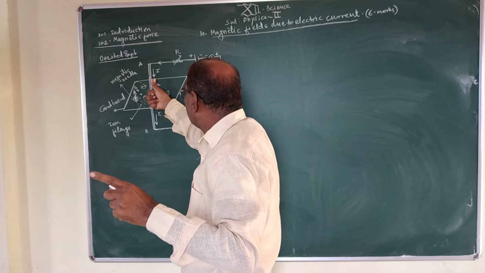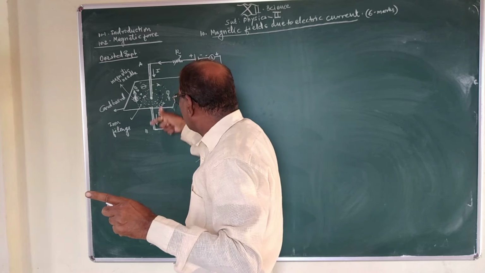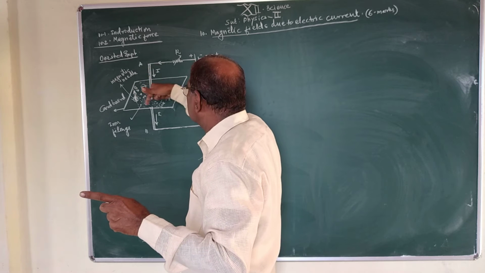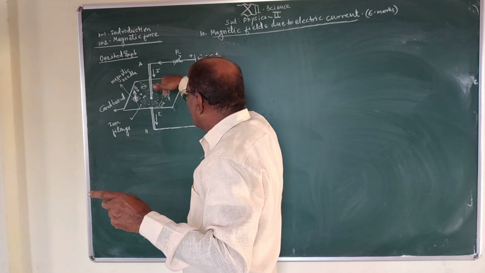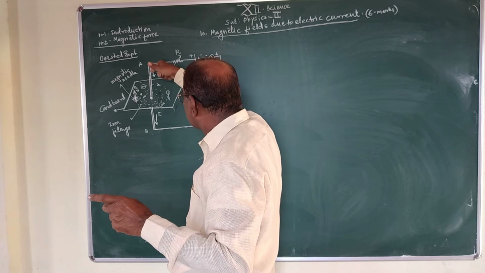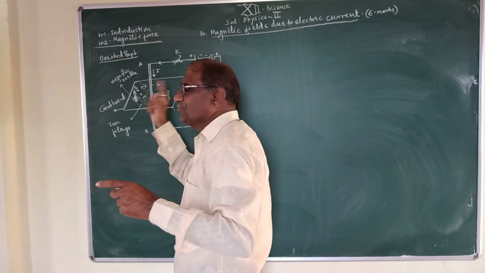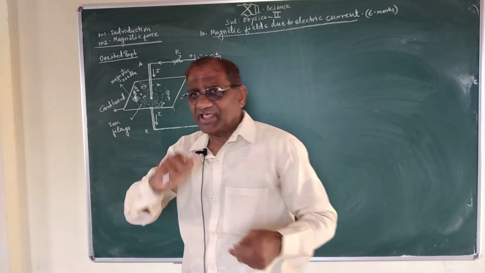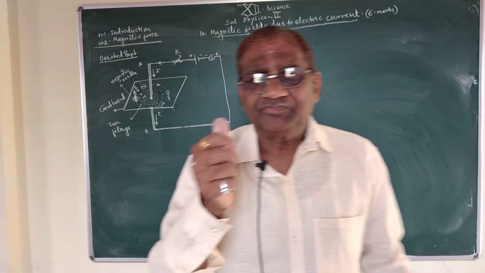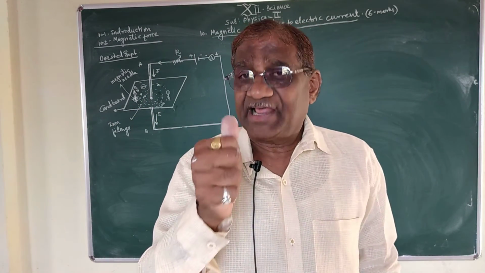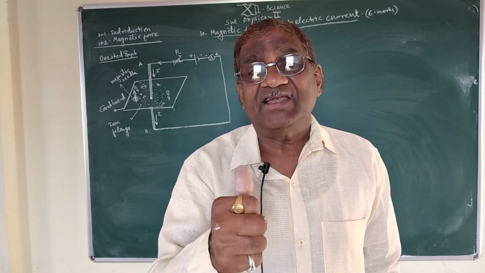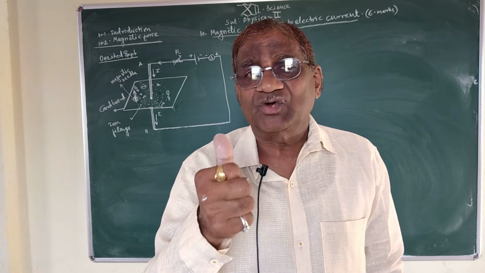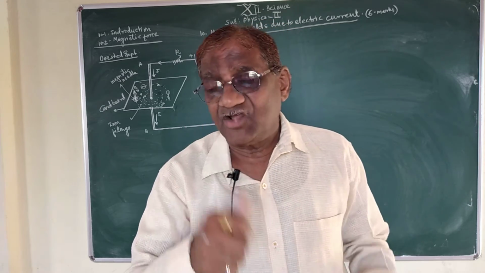When current flows through this conducting wire from B to A, the magnetic lines of force produced around this wire are found to be in an anti-clockwise direction. In this way, by using the right hand thumb rule, we can find the direction of magnetic field due to a current carrying conducting wire.